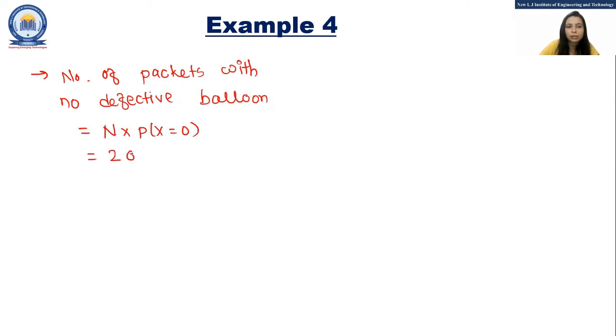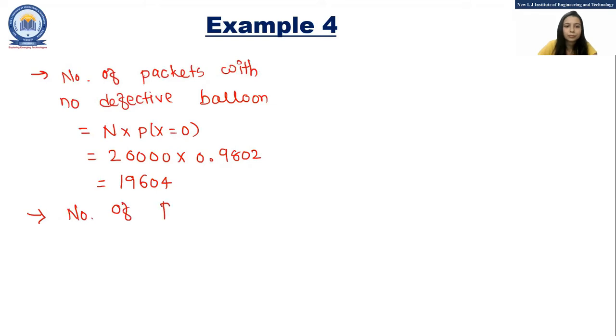So that is equal to 20,000 into 0.9802, and that is equal to 19604. Similarly, we can find the number of packets with one defective balloon.